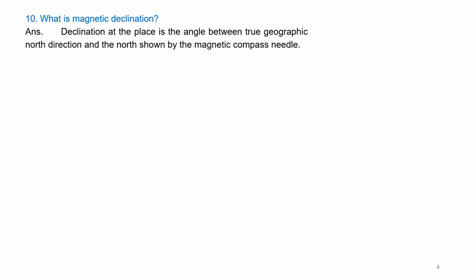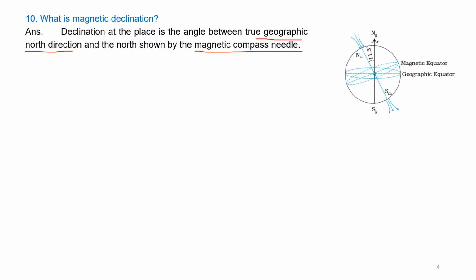magnetic compass needle. From our geographical knowledge, at the geographic north, that is the North Pole, when we keep a needle, the north direction is also shown by a magnetic compass needle. Please see the figure. In the figure, this is the geographic NG.